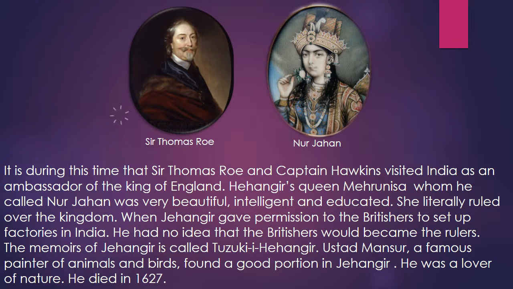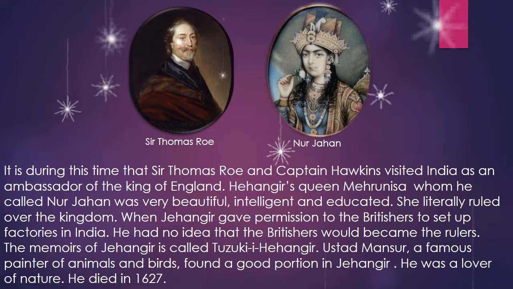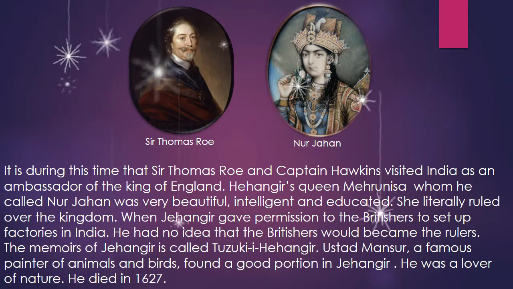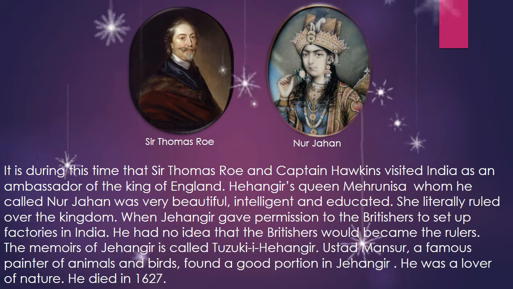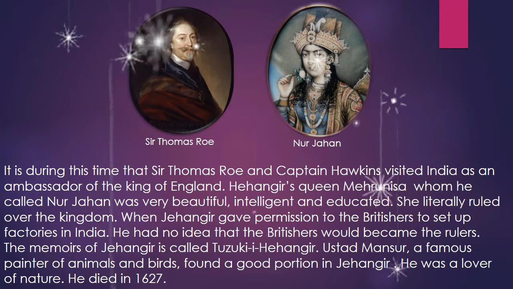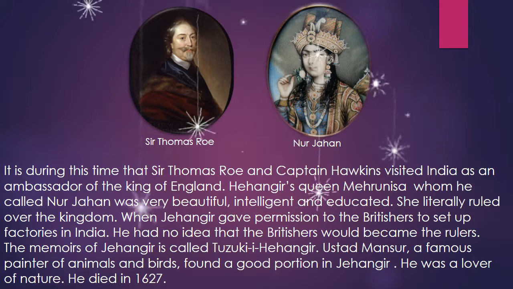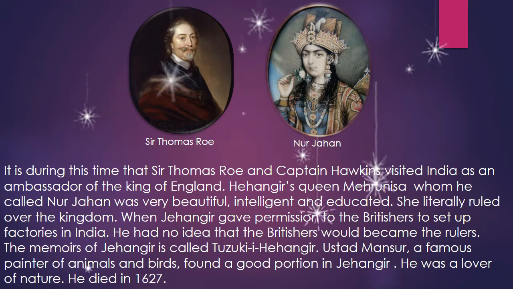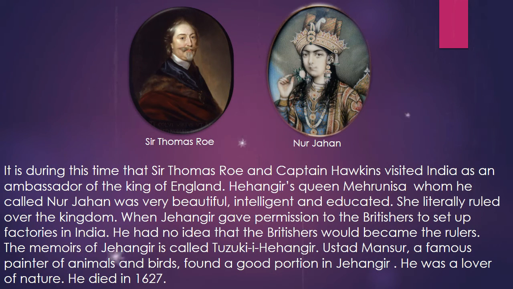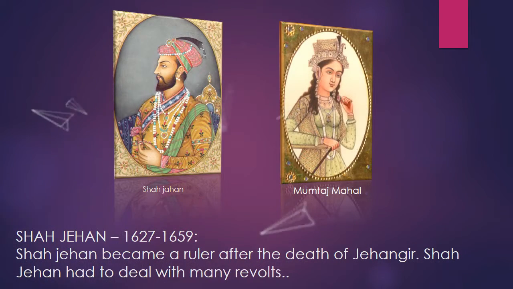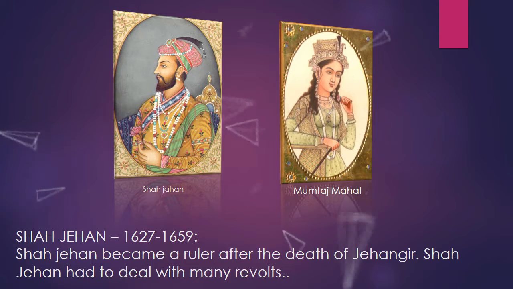When Jahangir gave permission to the Britishers to set up factories in India, he had no idea that the Britishers would become the rulers. The memoirs of Jahangir are called Tuzuk-e-Jahangir. Ustad Mansoor, a famous painter of animals and birds, found a good patron in Jahangir. He was a lover of nature. He died in 1627. Shah Jahan, 1627 to 1659.